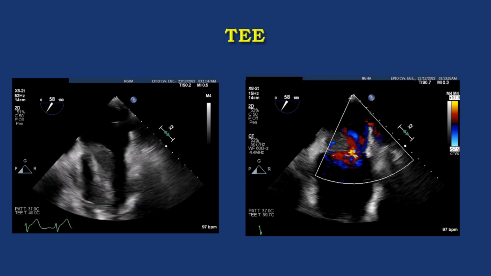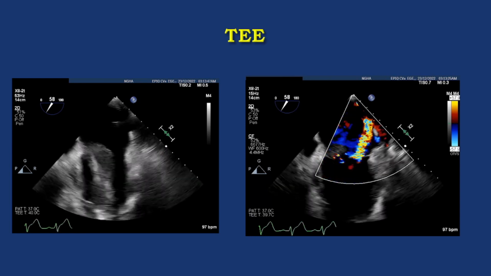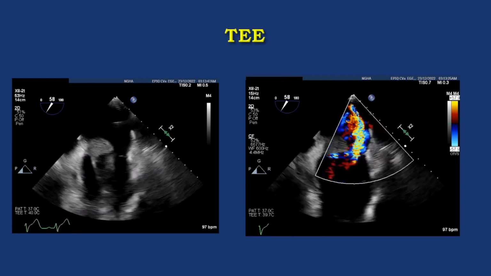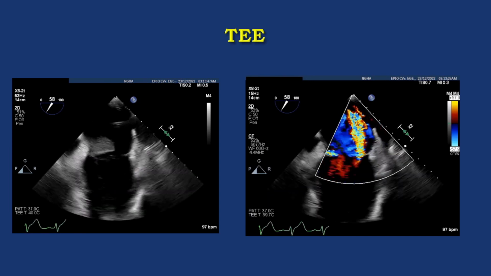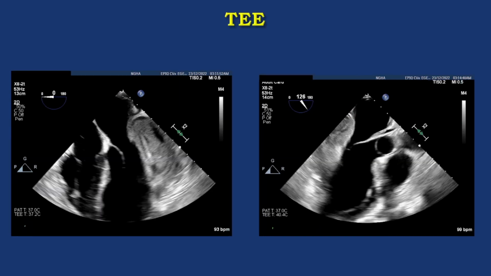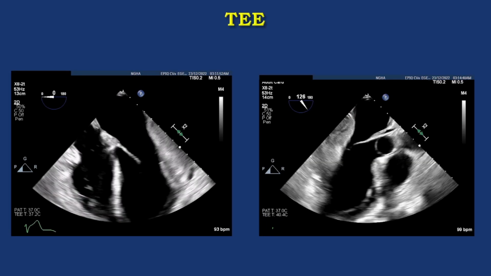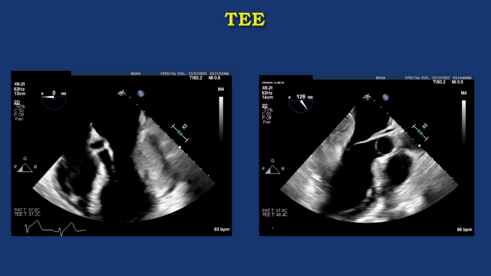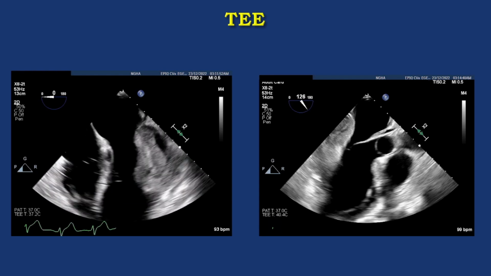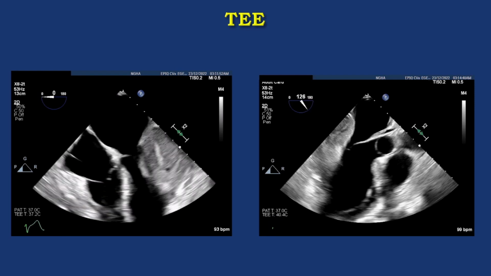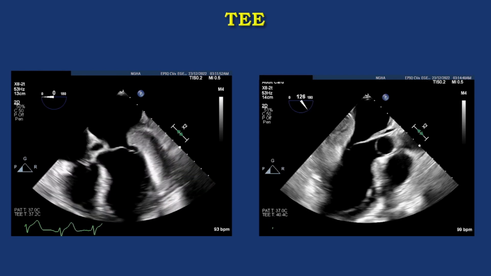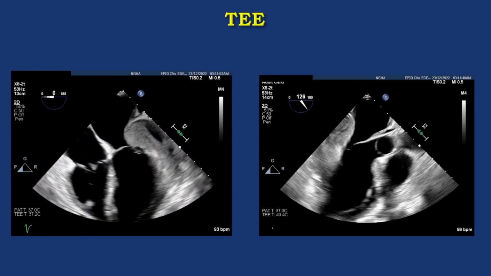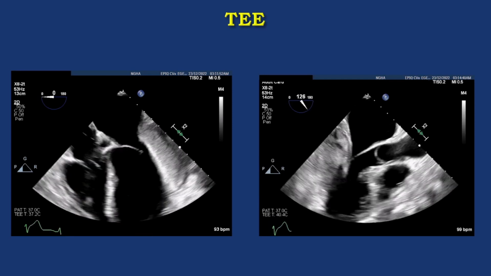Again, I see something jumping in and out, up and down, and I see clear eccentric MR with reversal, clear reversal by color and by Doppler in the pulmonary vein. So undoubtedly, the patient has MR and has something here. But when I came to the four-chamber view, the picture is a little bit different. We don't see a ruptured papillary muscle as I thought, and as many of you thought, a papillary muscle rupture.